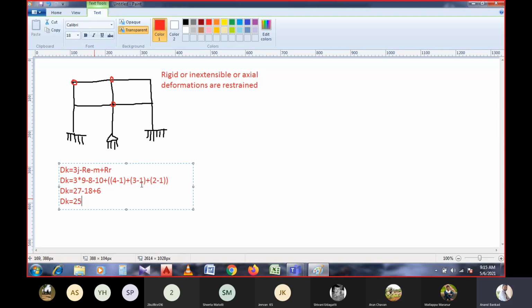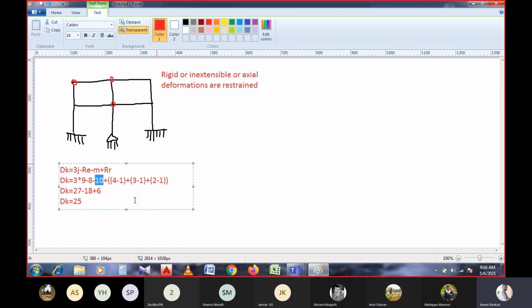Good. This is how the kinematic indeterminacy of the structure is to be calculated when the particular members are given as rigid. At the same time, if the axial deformations are considered, the m value will be neglected.